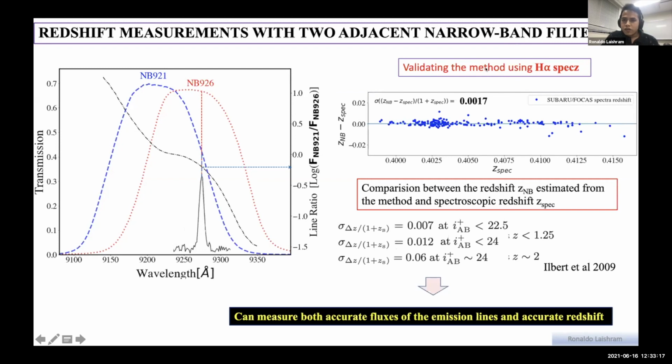For this, we cross-check with the spectroscopic H-alpha emitters, and you can see from this figure that the accuracy level is really high, and the standard deviation between the spectroscopic redshift and the redshift determined from these methods is small. I also compare with the photometric redshift from COSMOS. As we can see here, there is 0.007, and for us it is 0.0017. So our redshift determination is highly accurate.